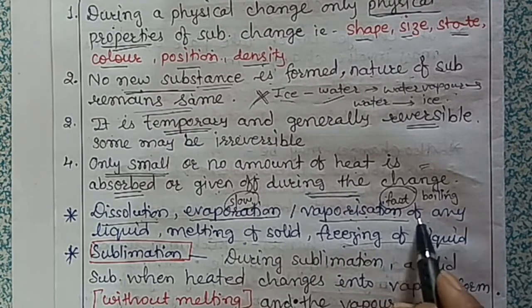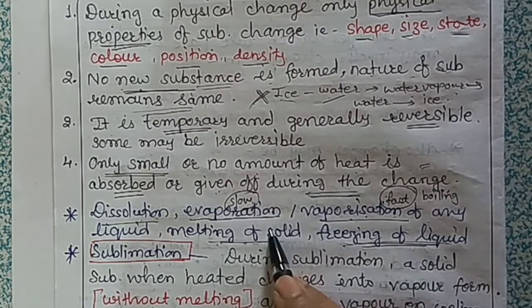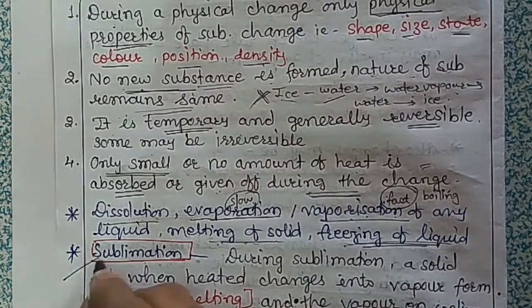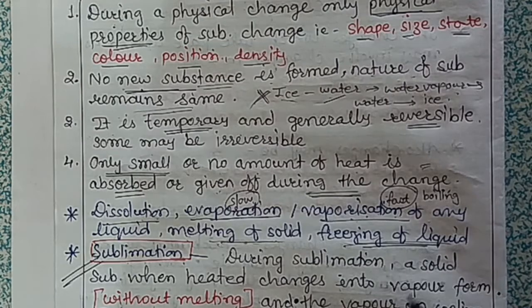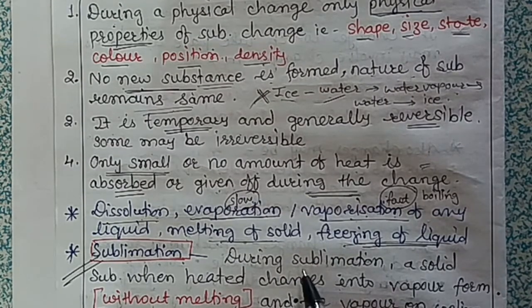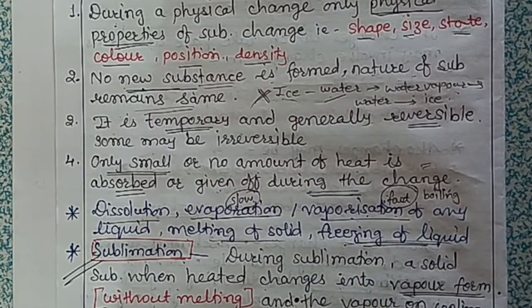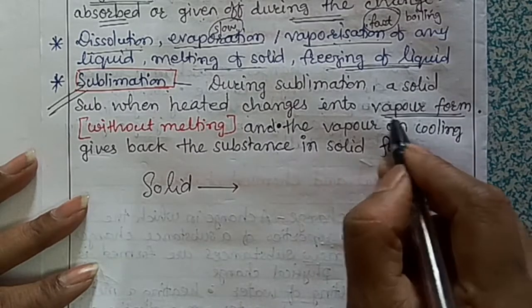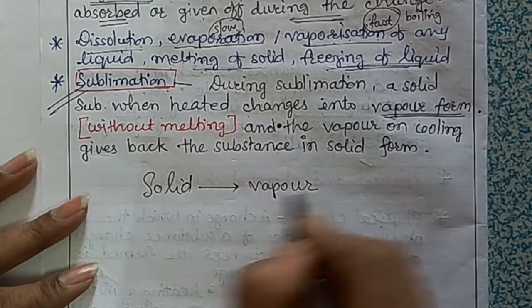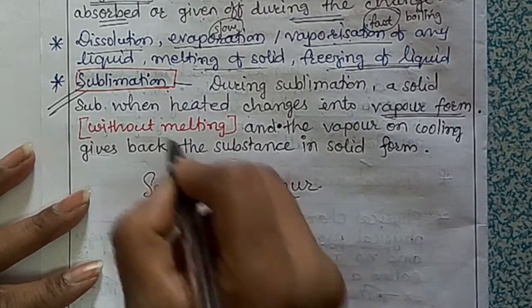Okay, then melting of solids and freezing of liquids are also physical changes. Then one typical physical change is sublimation. And what is sublimation? Sublimation means that during this process a solid substance when heated changes into vapor form, solid changes into vapor without melting.